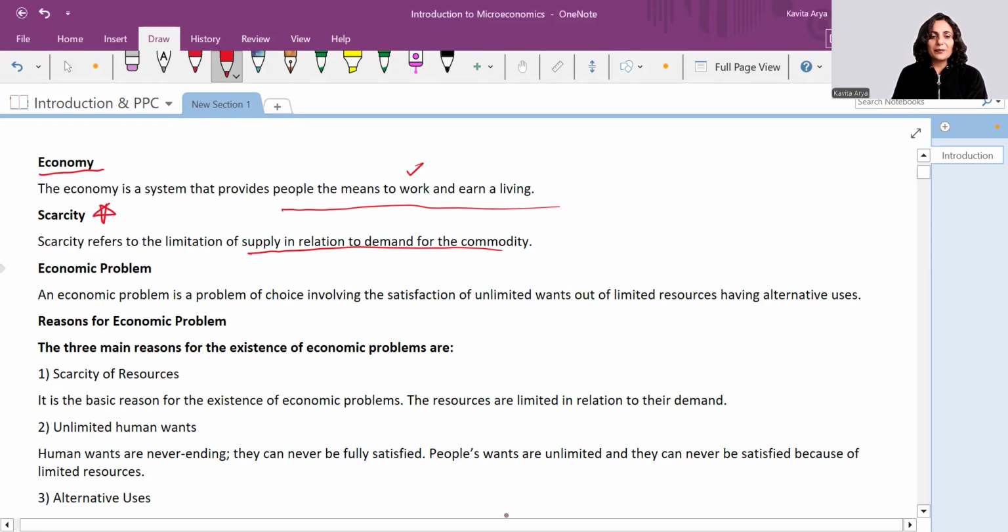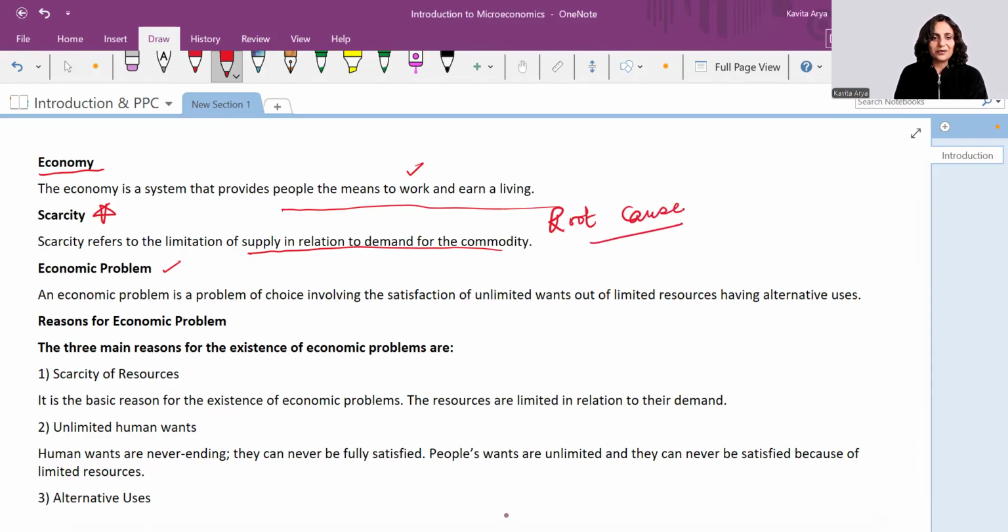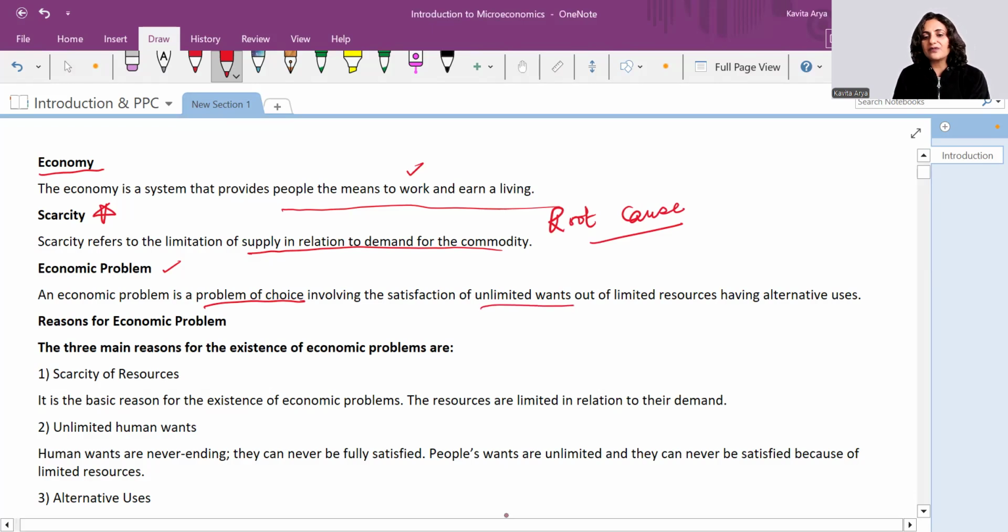And what is economic problem? People say scarcity is the economic problem. No, here you get mistaken. Scarcity is the root cause of economic problem. This is the root cause. What is economic problem? You'll soon get to know. The economic problem is the problem of choice involving the satisfaction of unlimited wants out of limited resources having alternative uses. So the point is you have to have the term choice.